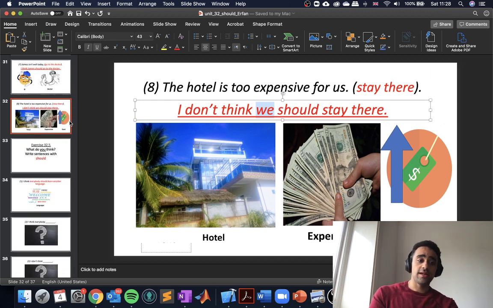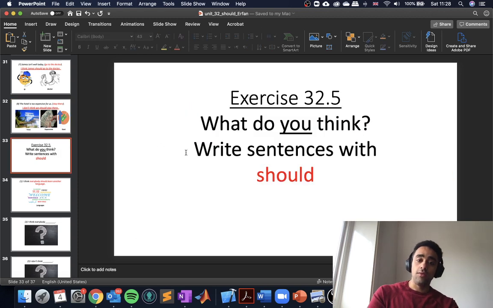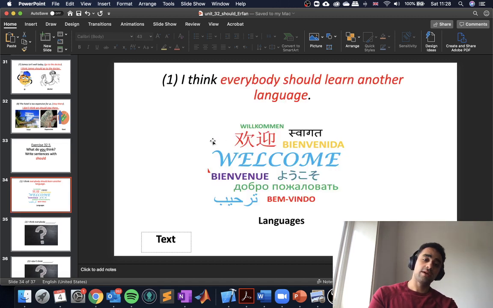So that finishes exercise 32.4. Exercise 32.5. What do you think? Write sentences with should. So we have questions, and then we write something with should. So I think everybody should learn another language. There are many languages. It's good to learn another language. I know English and Arabic and maybe a bit of Spanish. So it's a good idea to learn another language.